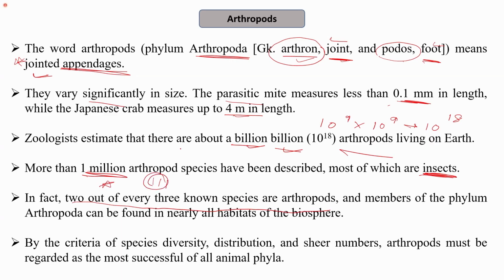This is a huge number, and members of the phylum Arthropoda can be found in nearly all the habitats in the biosphere. You can find them in damp soil, in the ocean, in water, and you can see them flying also. We see many insects that fly. So by the criteria of species diversity, their distribution, and their numbers, arthropods must be regarded as the most successful of all animal phyla.